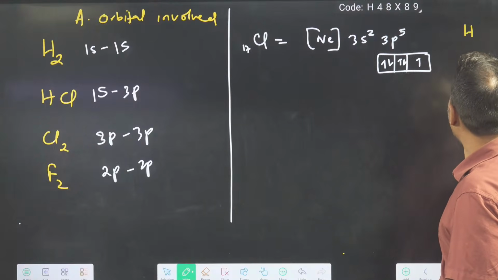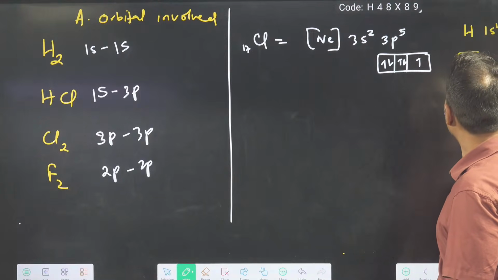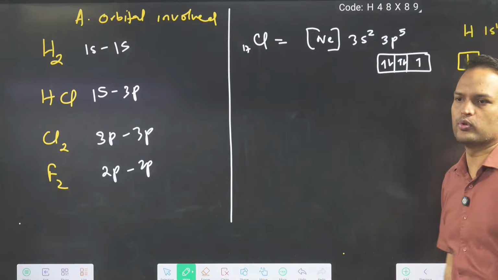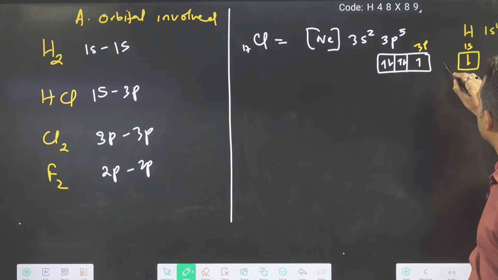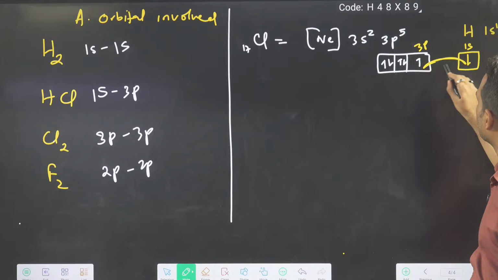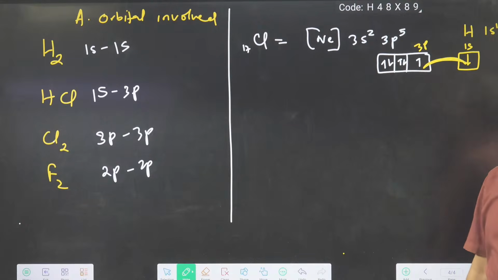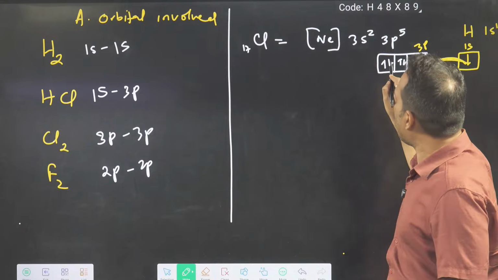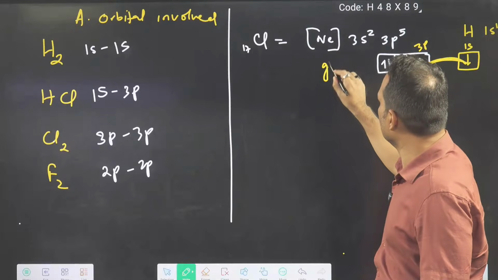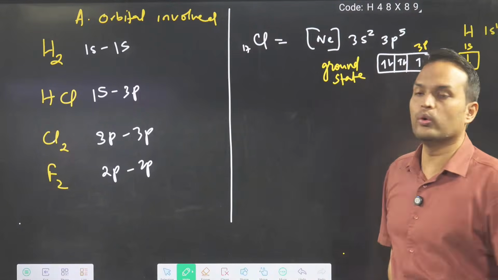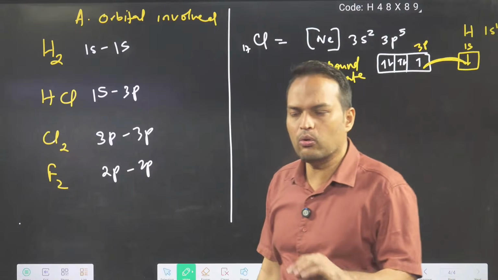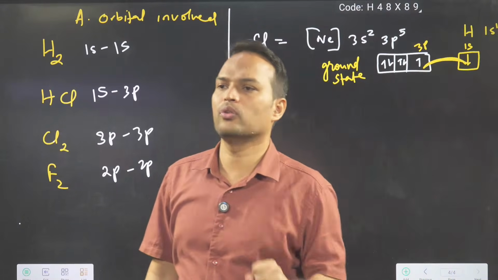Now what will happen? Hydrogen is there, 1s1. It will have one electron of opposite spin. And then this 3p and 1s will overlap, and they will pair. So this is the ground state configuration of chlorine.